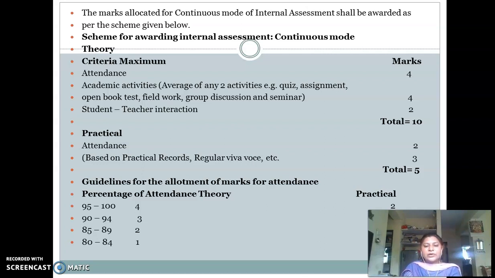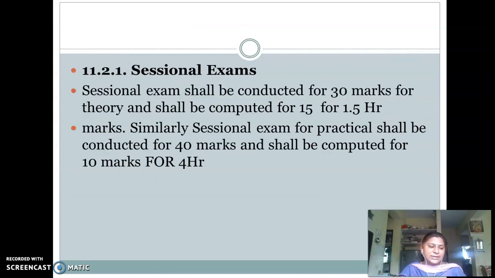And similarly for the practical, if your attendance is 95 to 100%, you get 2 marks. If your attendance is 90 to 94, you get 1.5 marks. For 85 to 89, you get 1 mark. And if your attendance is 80 to 84, you will get 0.5 marks. This is the distribution of marks or evaluation guidelines for the continuous mode of 10 marks and 5 marks.